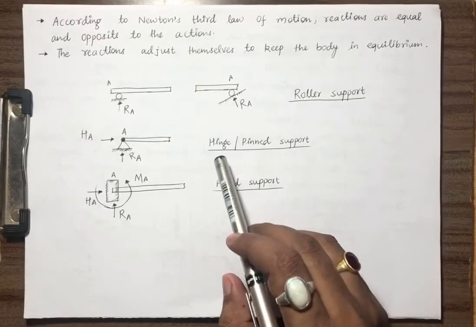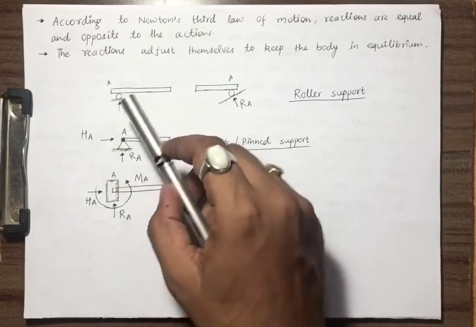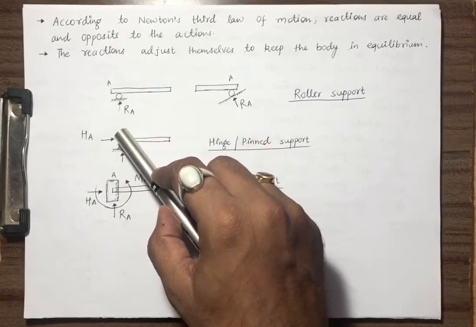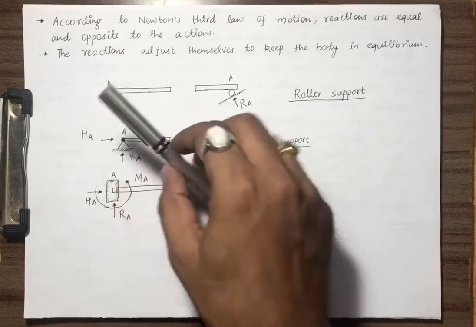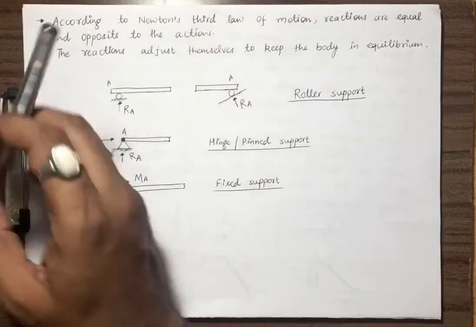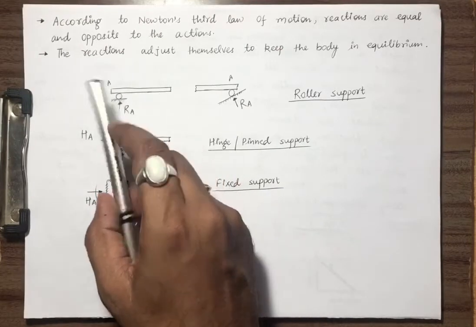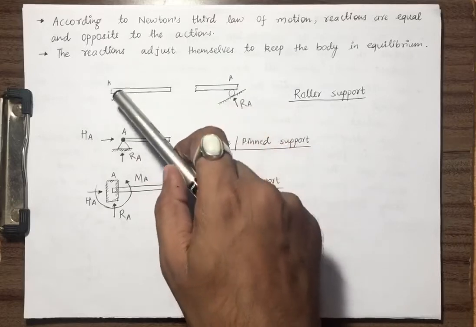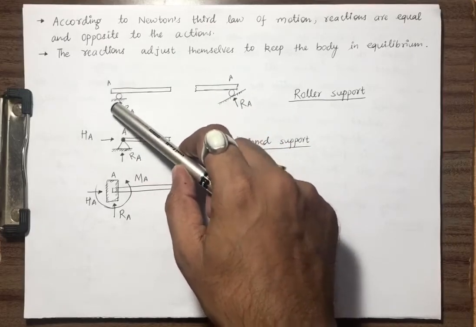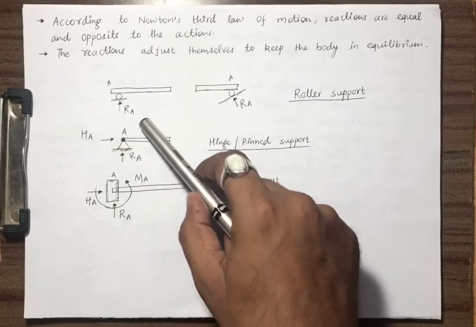Second type of support is hinge or pinned support. What we have done is, in this roller we have pinned it. If you are pushing from this side, this point will move along the roller, but if you hold this horizontal movement with the help of a pin, this becomes a hinge support or pin support.